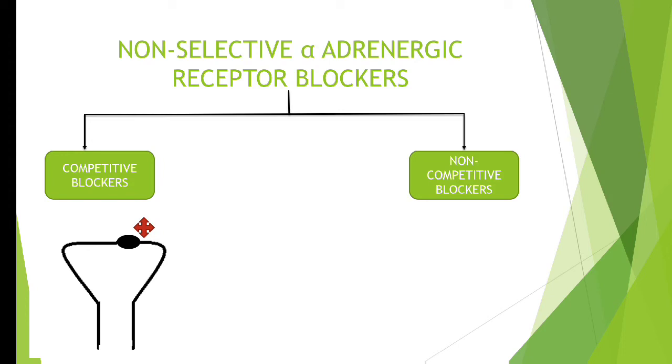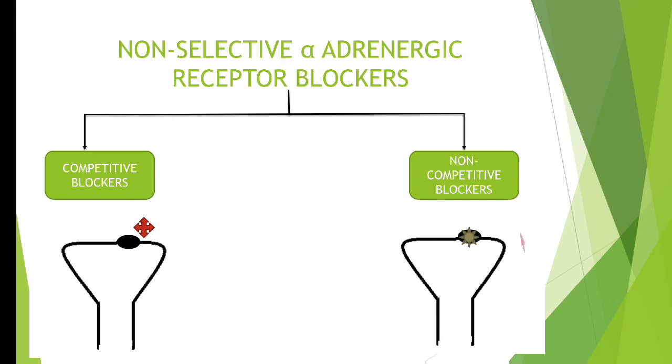Now we'll check out what happens in a non-competitive blocker. Suppose again this is a neuron and this is an alpha adrenergic receptor, and suppose this is a non-competitive blocker. Non-competitive means there won't be any kind of competition between the agonist and the antagonist. This non-competitive blocker will interact with the receptor and completely destroy the receptor.